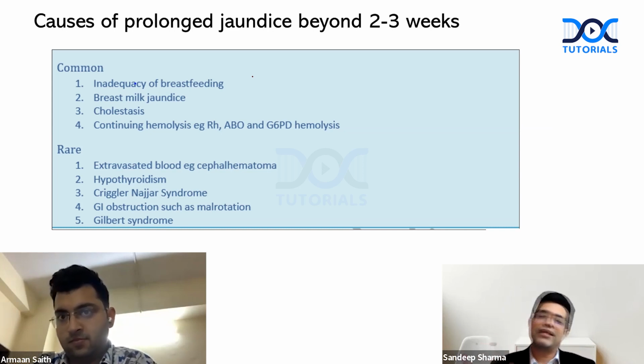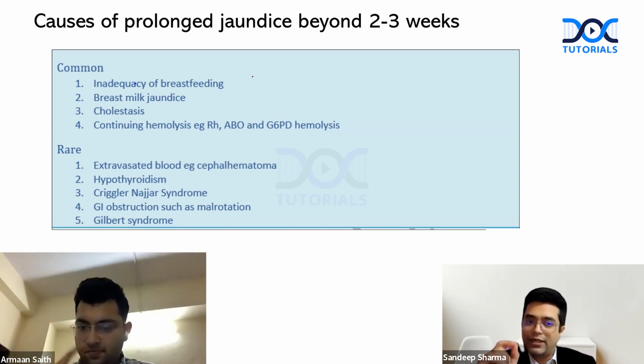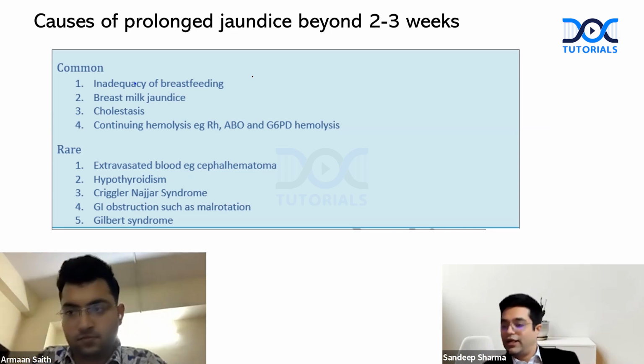Breast milk jaundice is deconjugation. It is relatively 10 times rare compared to breastfeeding jaundice. So overall, most common cause will be inadequacy of breastfeeding. So you get +10 on this.